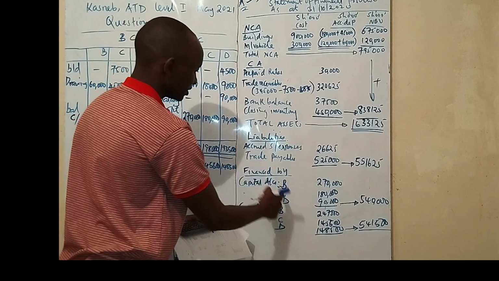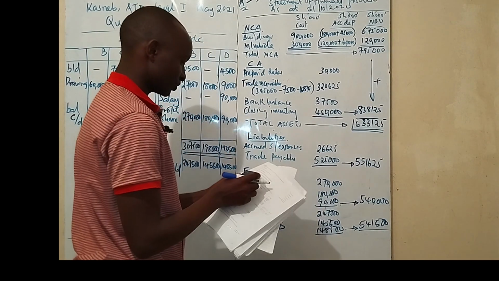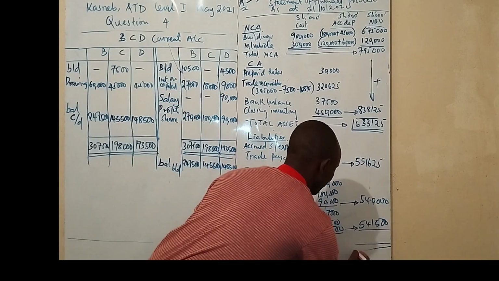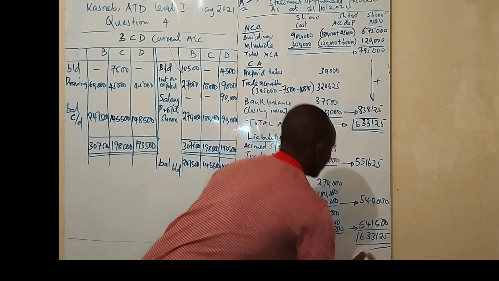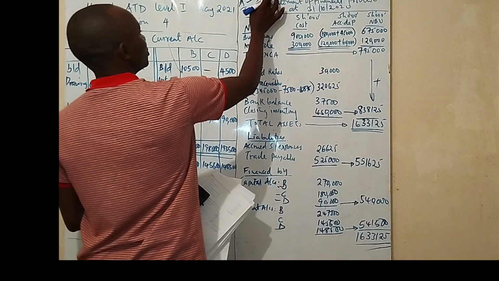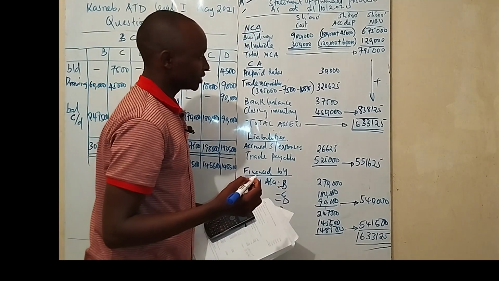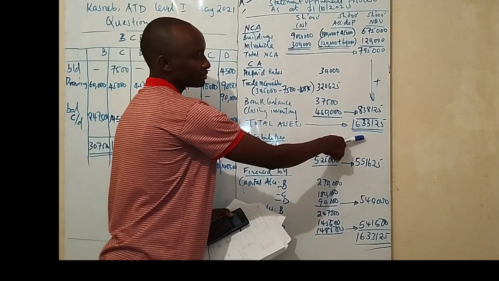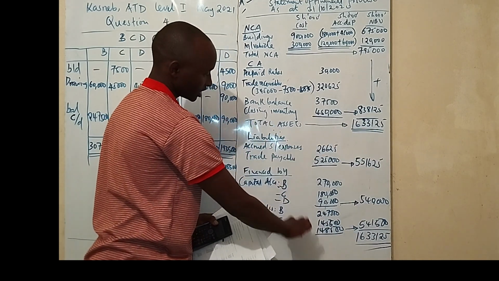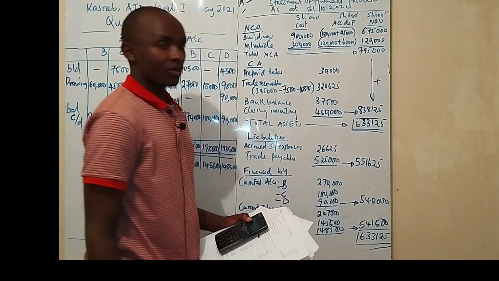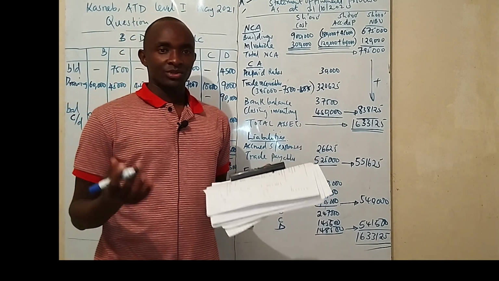The next thing is to add the total of capital and liabilities. So our capital is the total of 540 and 541, and then our liabilities is 551,000. That gives 1,633,125. Yes, so I think we have satisfied the accounting equation that the assets is equal to capital plus liability. So our total assets were 1,633,125. The same case to the total of capital and liabilities, which is 1,633,125.